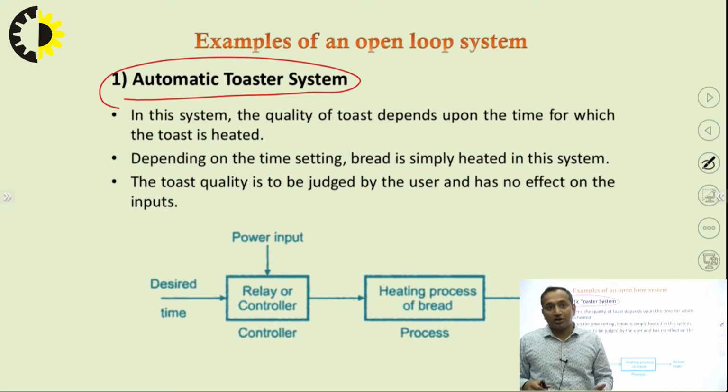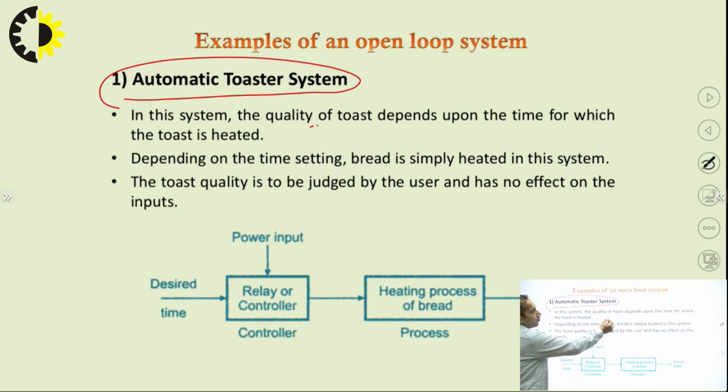It is not able to check whether the bread which was put in the toaster is correctly baked or not. It is not able to measure it. So sometimes you see it is totally burned, and sometimes it is not properly cooked. So that is the problem of an open loop control system.